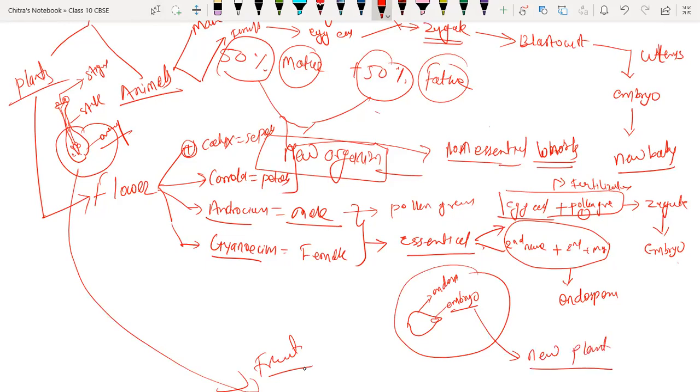and when the seed germinates, at that time it is not performing photosynthesis. So at that time the endosperm provides the required nutrition for the germination of the plant. That provides nutrition to the plant, and the new plant germinates, and after a few days it becomes green and performs photosynthesis and becomes independent. It can survive on its own if it gets a proper amount of water and nutrients. Okay everyone, this is the way plants reproduce.